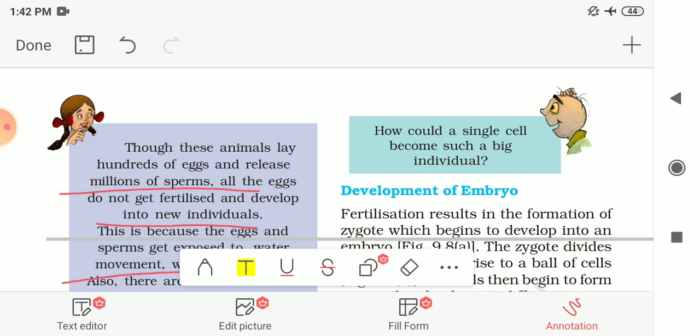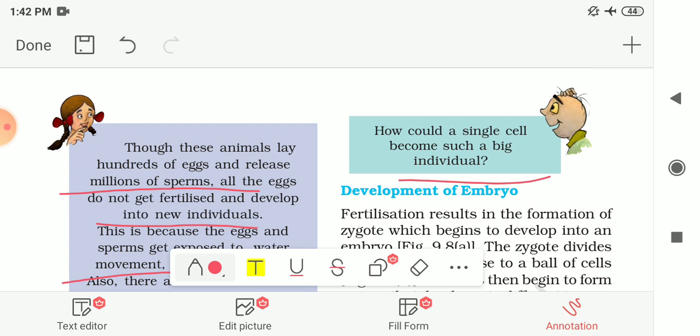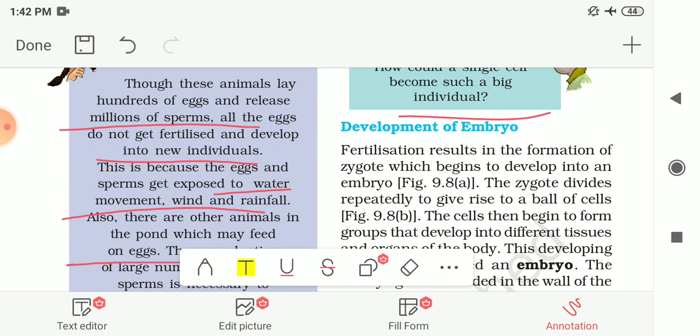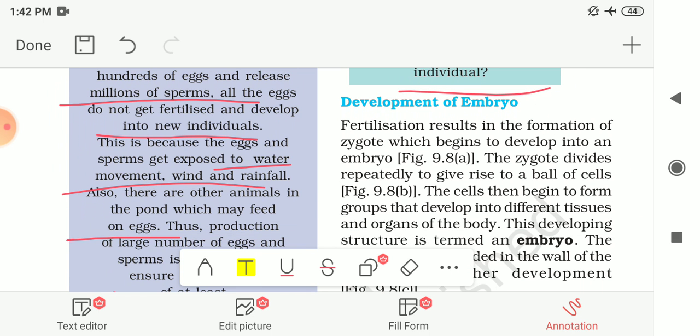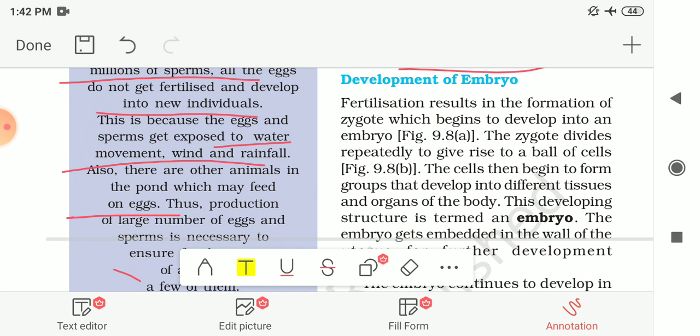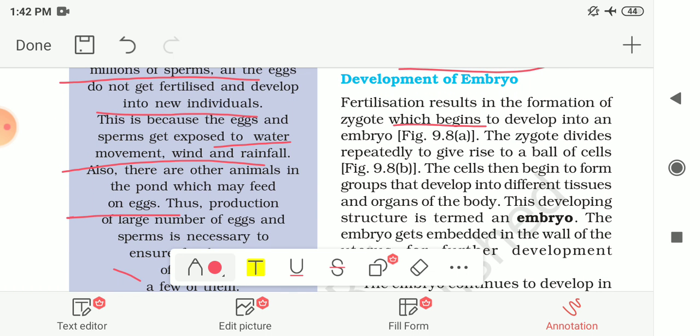Now Bujaho has questioned how could a single cell become such a big individual? We had seen that after the fusion it is a single cell, the zygote, so how does it develop to become a big individual? Let us see. Next is development of embryo. The fertilization results in the formation of zygote which begins to develop into an embryo.